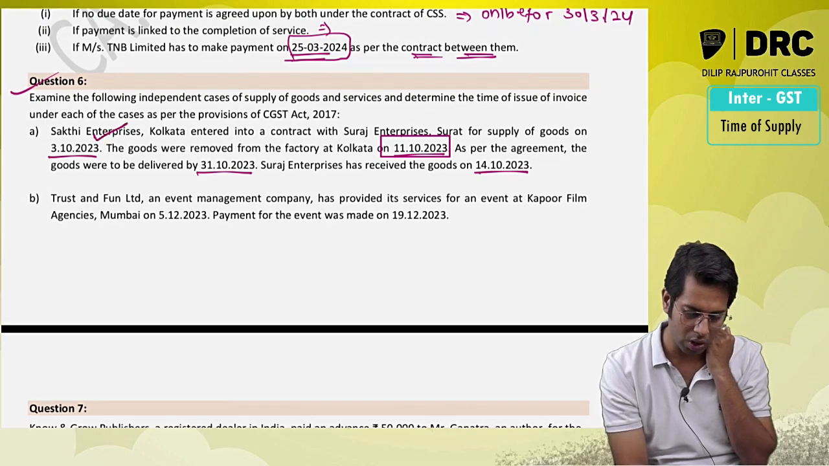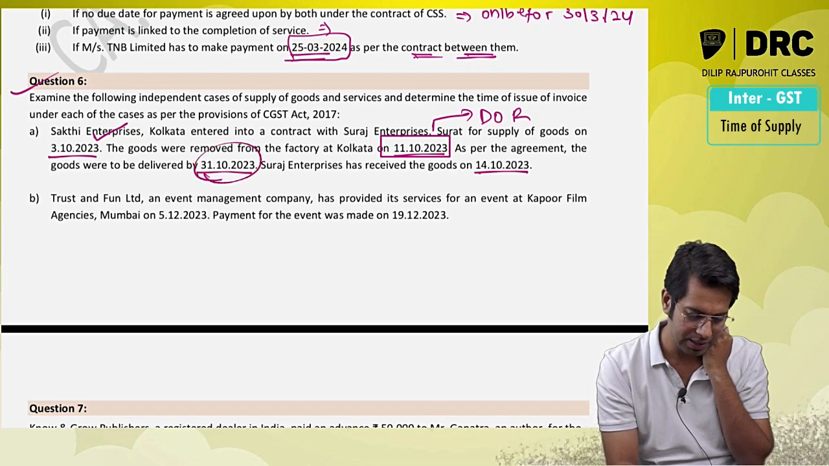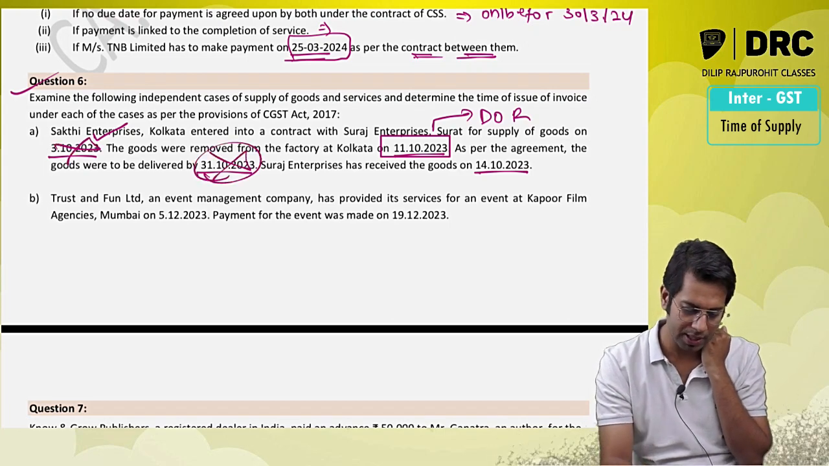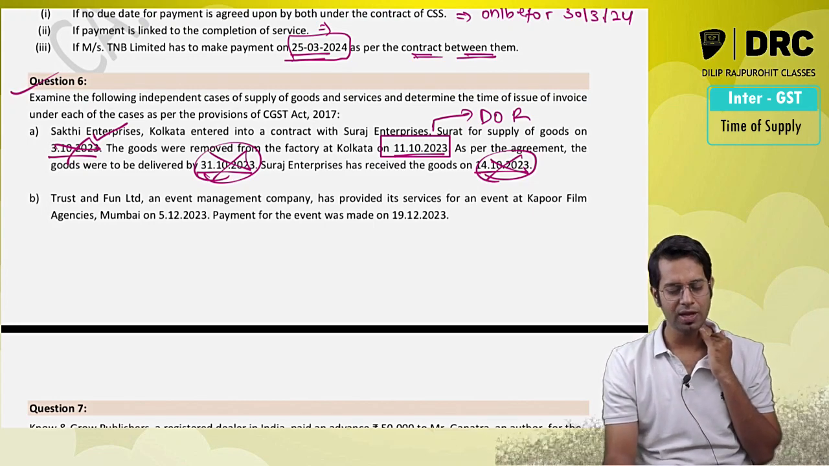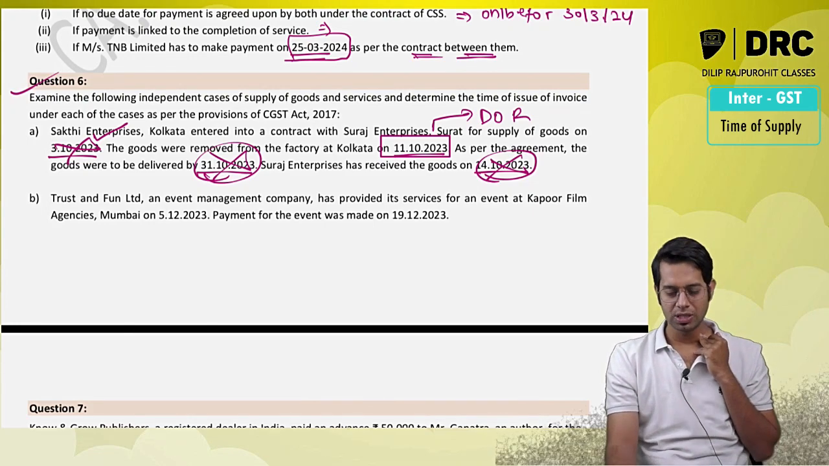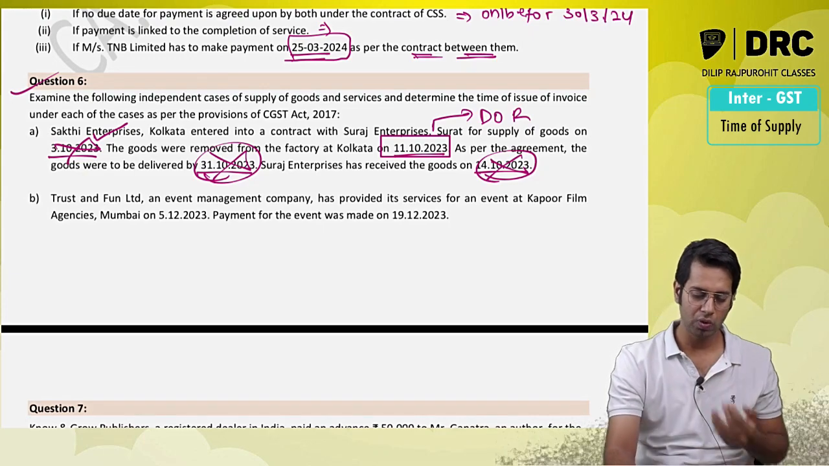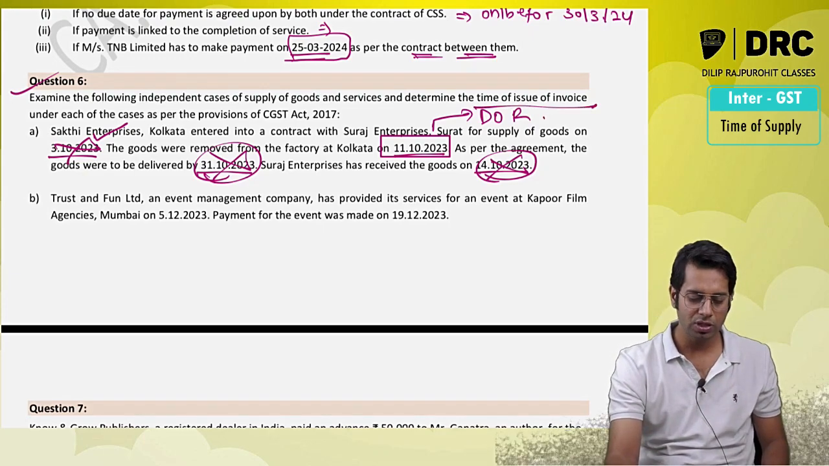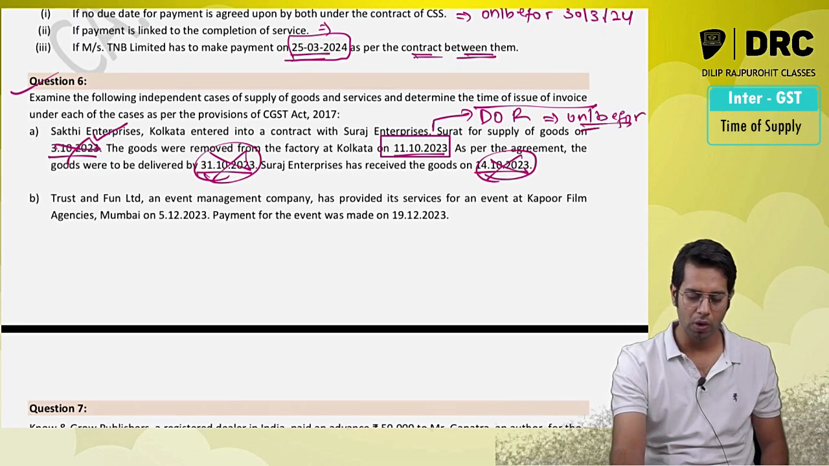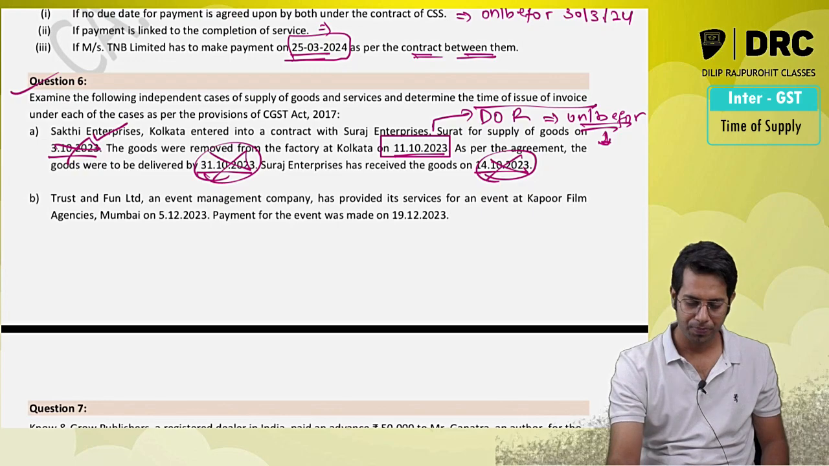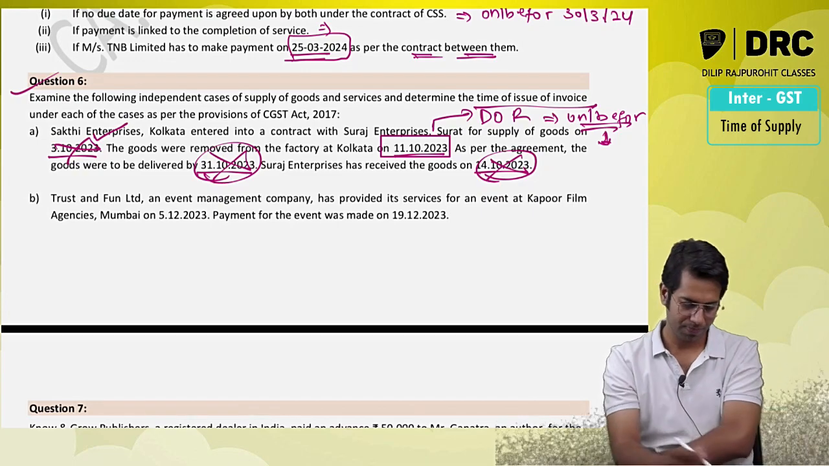So this is the order date, this is the date of removal, this is the date of delivery, not relevant. Order date not relevant, and the goods were received also not relevant. So in this case they have not given the information with respect to invoice. So in this case, sir, they have asked again about the time limit to issue invoice. So in this case the invoice is required to be issued on or before removal, which is 11th of October.